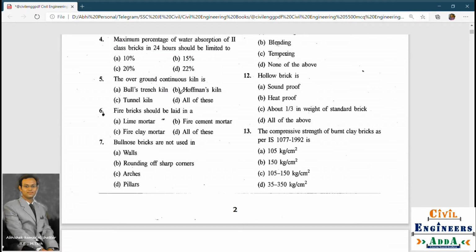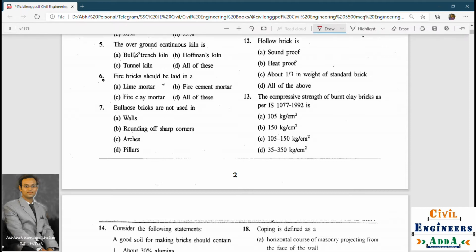Fourth one: the maximum percentage of water absorption of second class bricks in 24 hours should be limited to 15 percent.